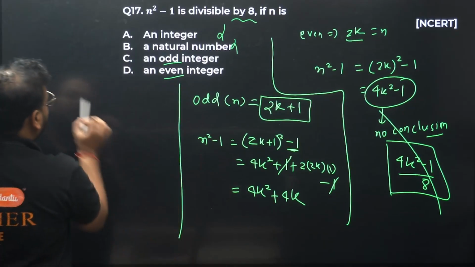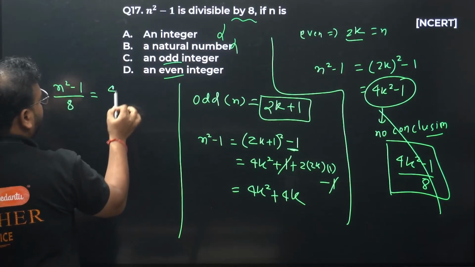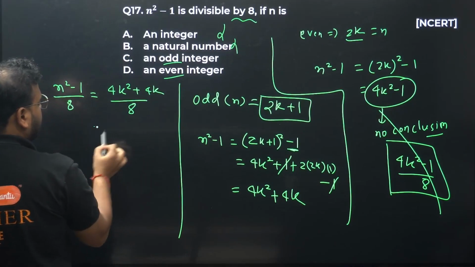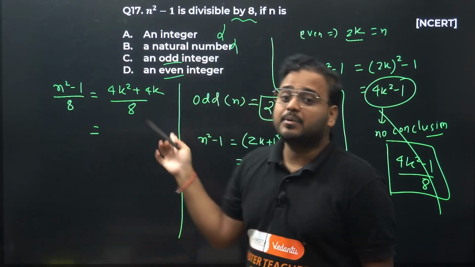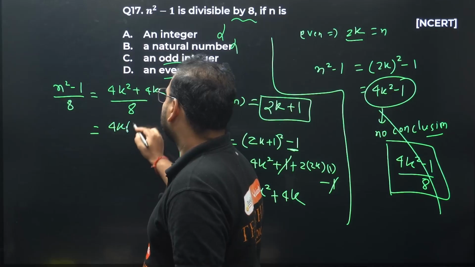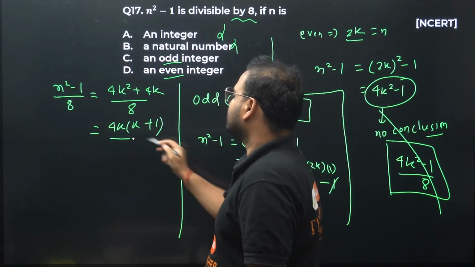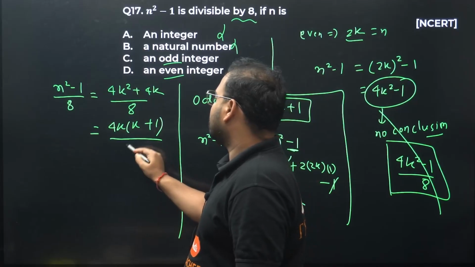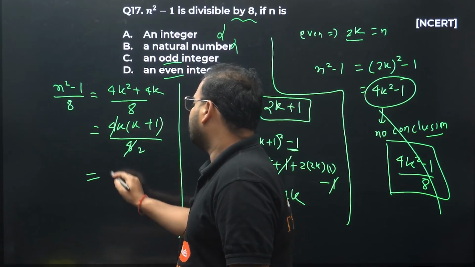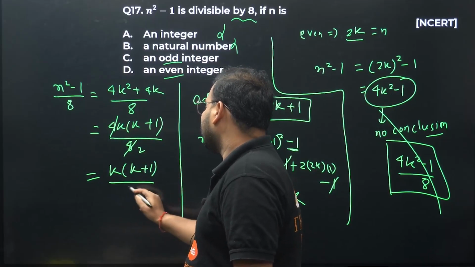Okay guys, what I'm looking for is n square minus 1 by 8. So we have 4k square plus 4k by 8. If I can divide by 8 completely, the question is solved. Take 4k common first. You get k left over here, and k plus 1 left over here. So k times (k plus 1) divided by 8. 4 into 2 is 8, cancelled. What do I have left now? k times (k plus 1) by 2.